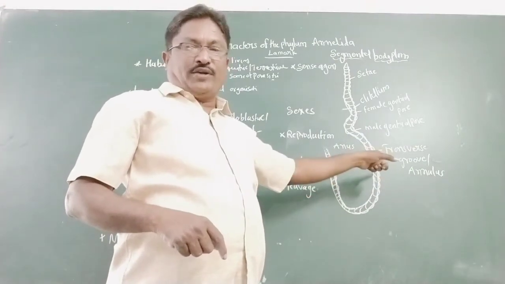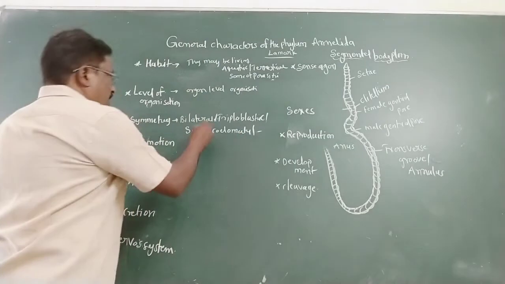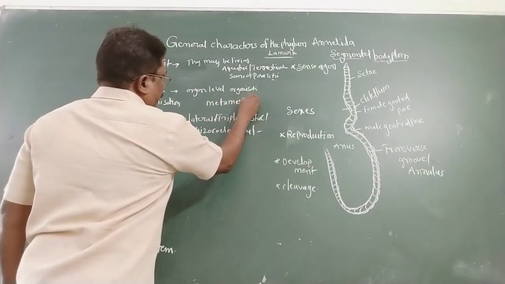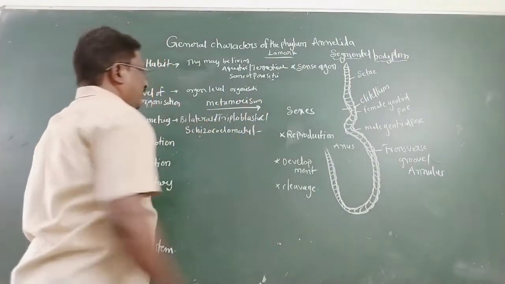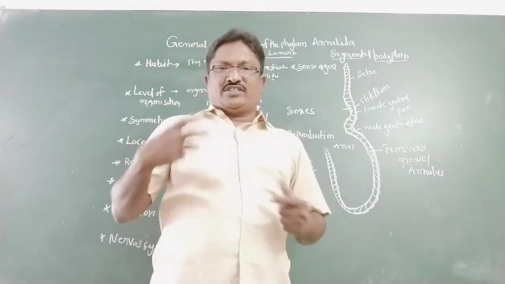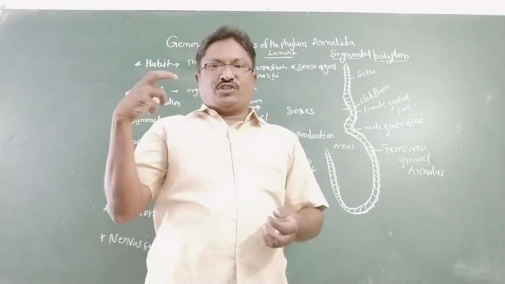This process is known as metamerism. Metamerism is a unique character. The coelom also secretes coelomic fluid.